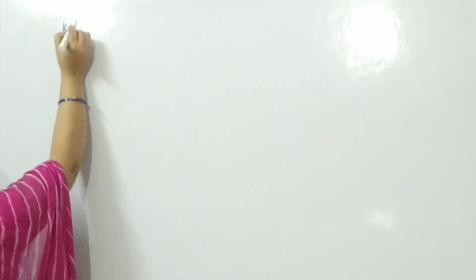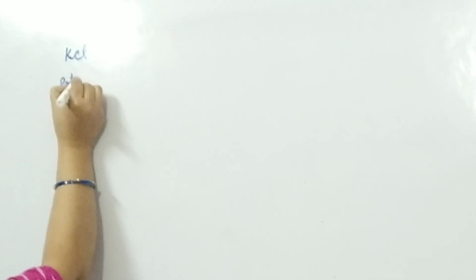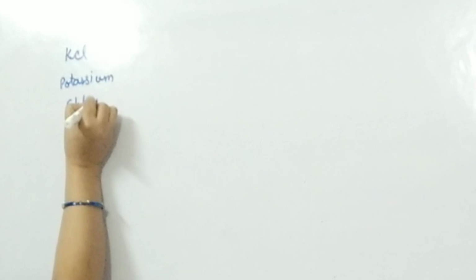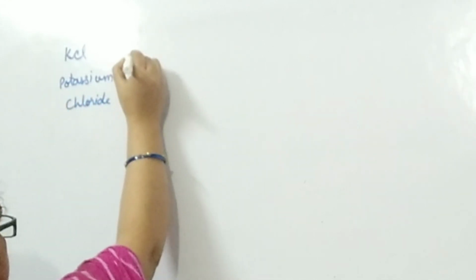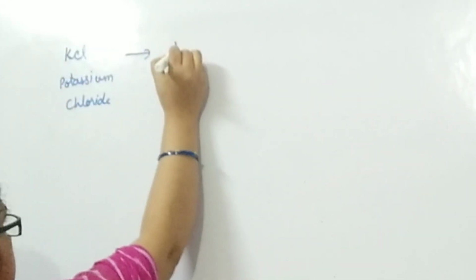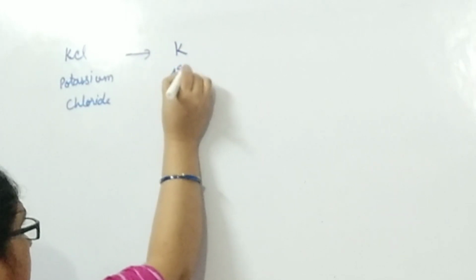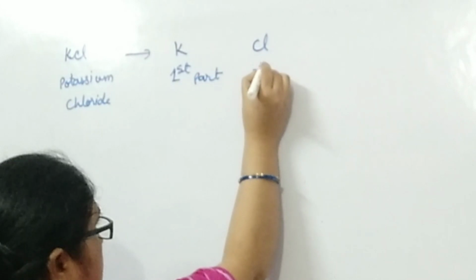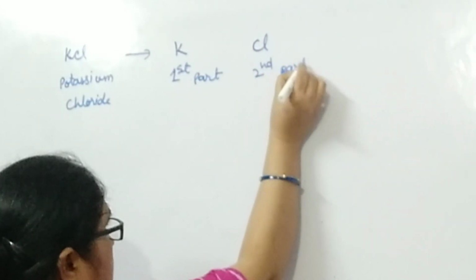We have the next example, like KCl. Its name is potassium chloride. The first part of potassium chloride is K and Cl is the second part.